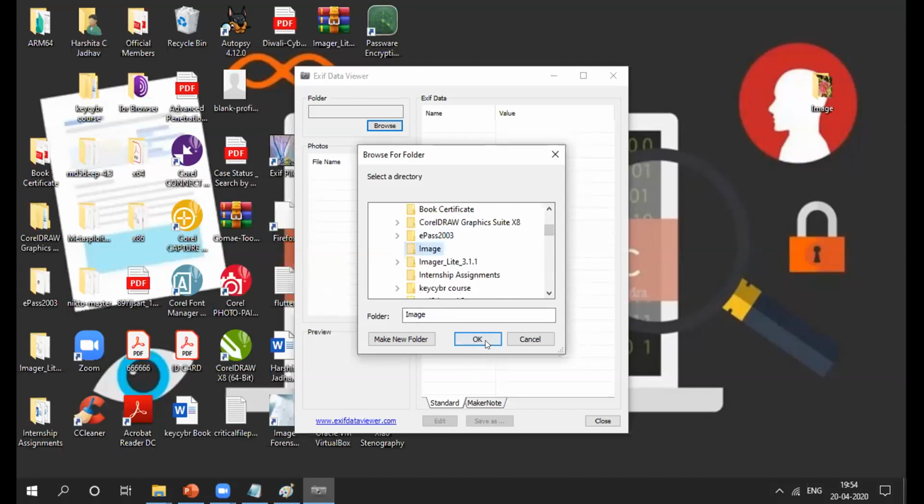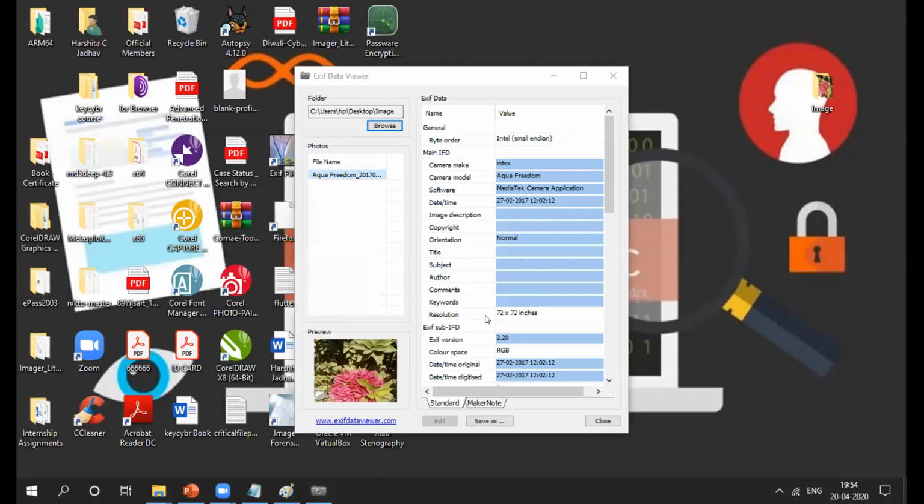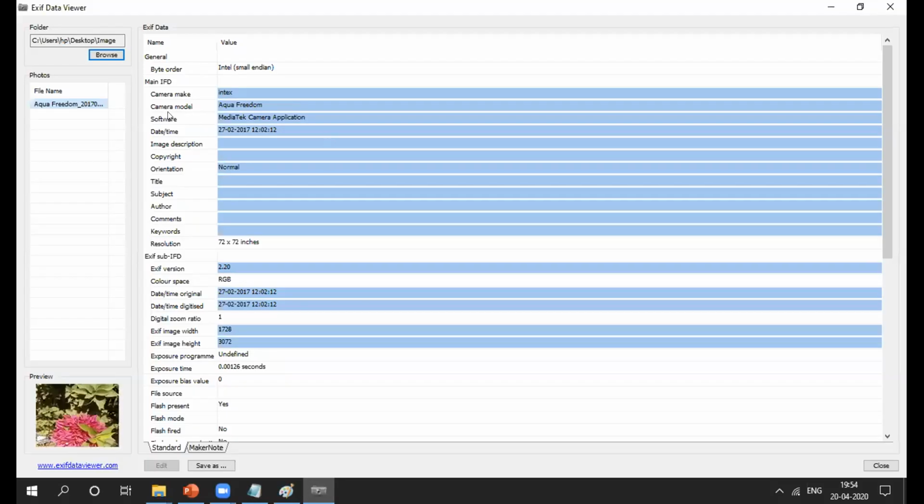So I'll just go to okay. So yes, you can see here, I will get the camera make and the model of my mobile, the software, date and time.